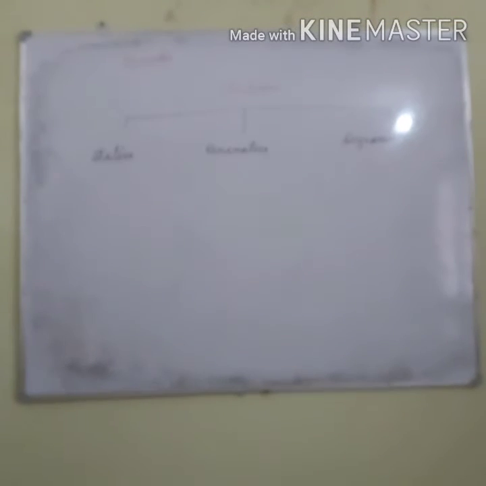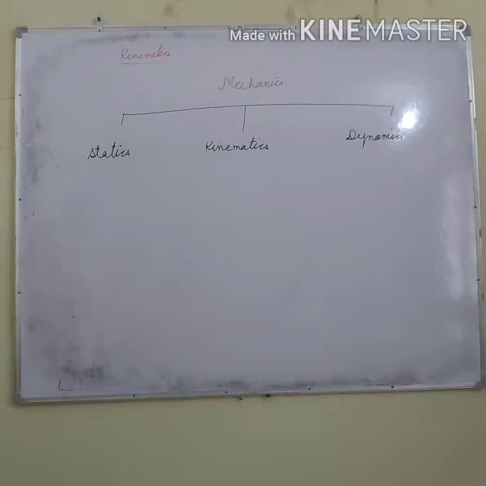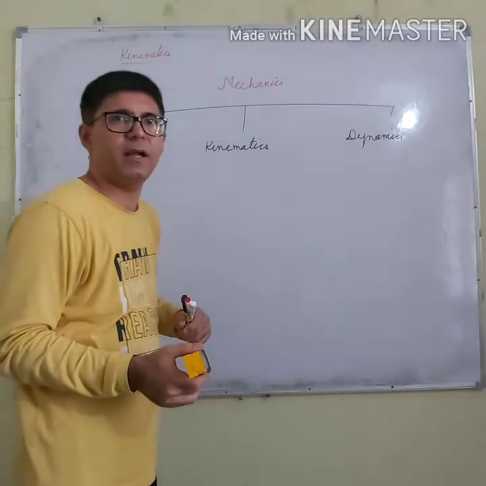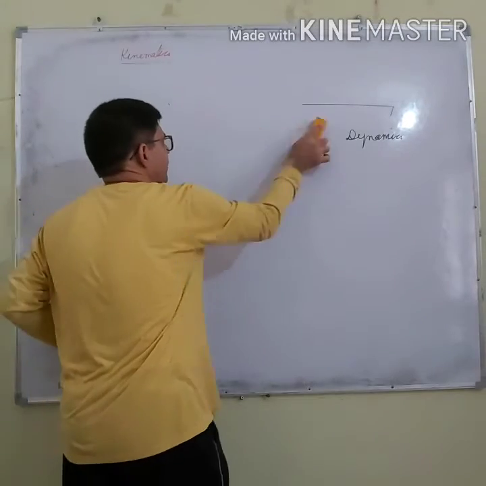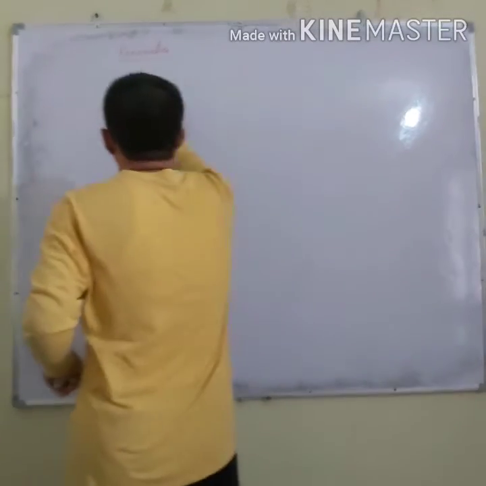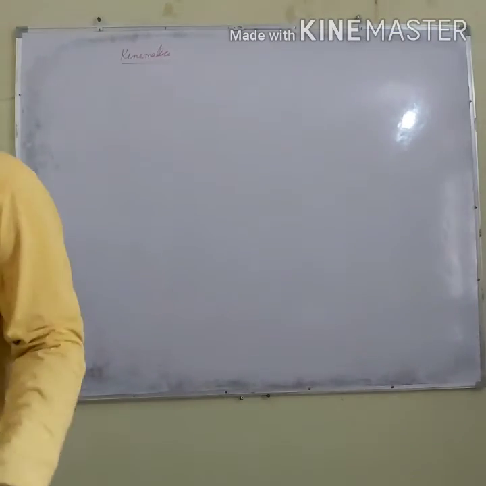So let us limit ourselves to kinematics, and after kinematics we will also discuss dynamics and statics. Let us discuss these one by one. First of all, we will discuss kinematics.